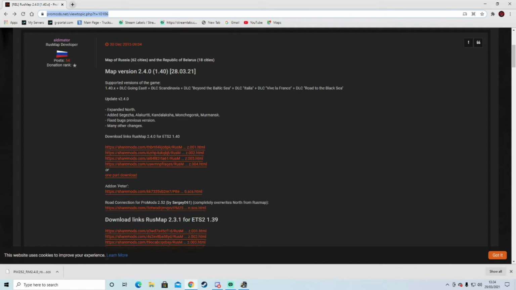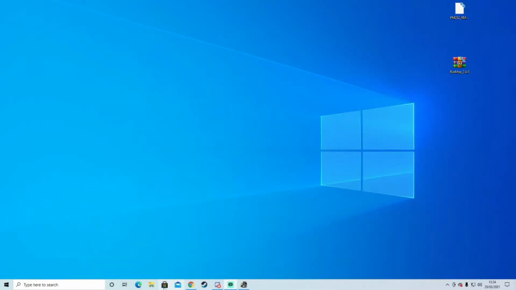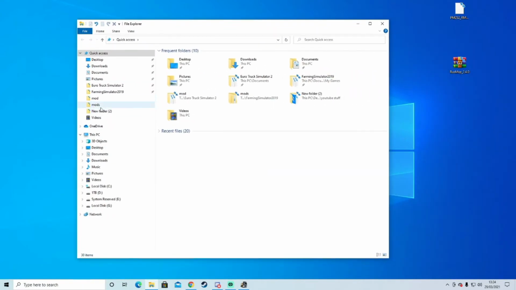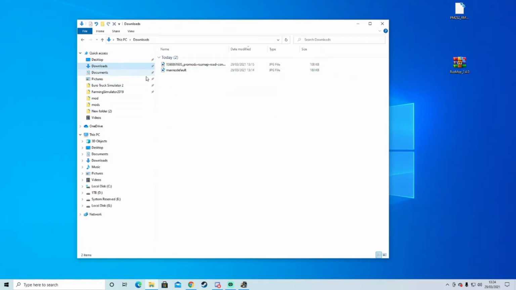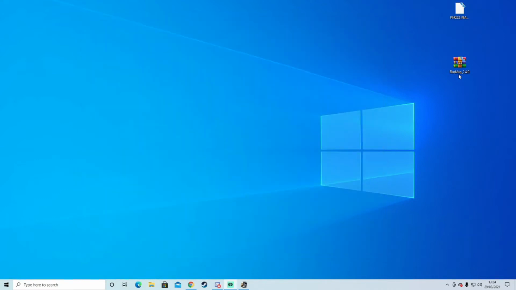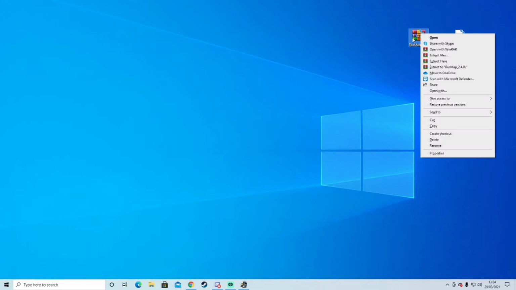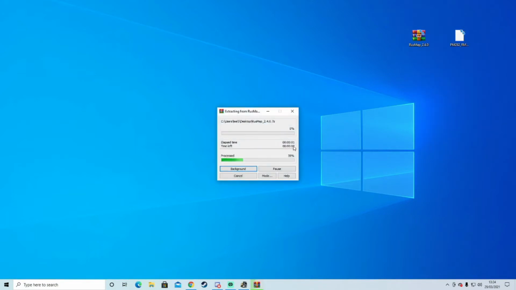So once you have downloaded that, you want to come onto your downloads. It'll be in your downloads, but I'll put mine on my desktop. Then you right click on here, extract to RusMap, let it all extract. Should be 4 files in there.